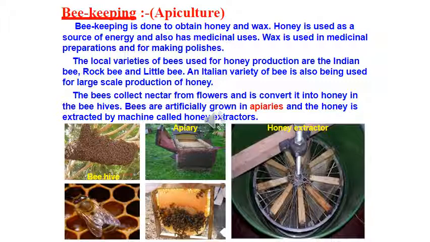The bees collect nectar from flowers, and it is converted into honey in the bee hives. Bees are artificially grown in apiaries and the honey is extracted by machines called honey extractors. Now let's talk about the quality of honey. The quality of honey depends upon the pasturage. What is pasturage here? Pasturage means the flowers which are available to the bees for nectar and pollen collection. In addition to adequate quantity of pasturage, the kind of flowers available will determine the taste of the honey.